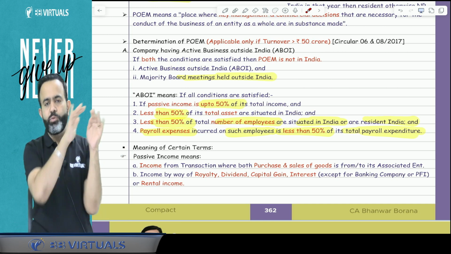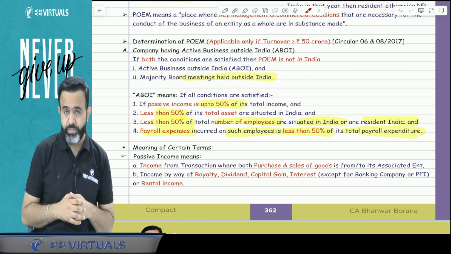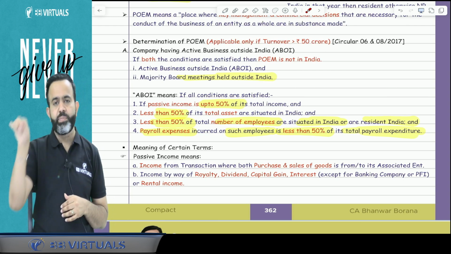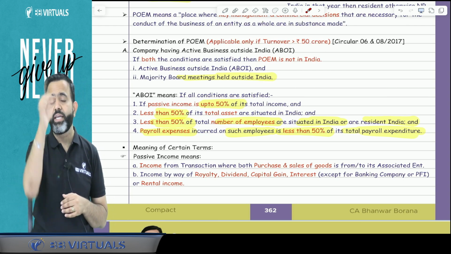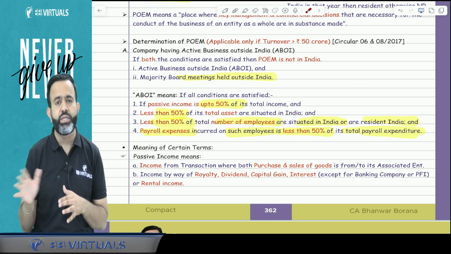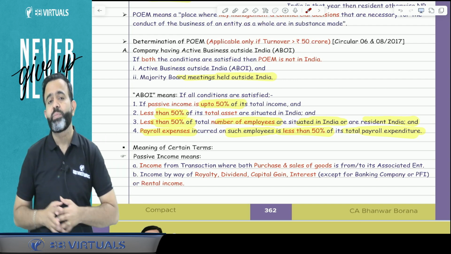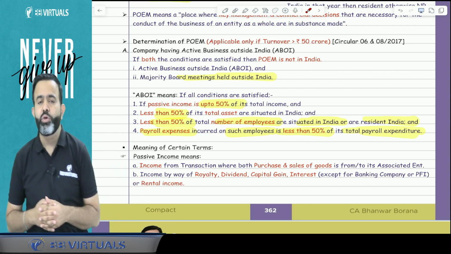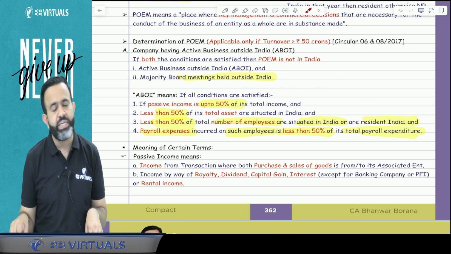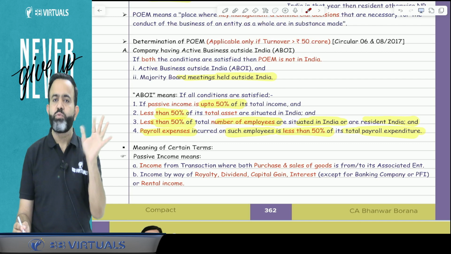One is that passive income should be within the limit of 50% of total income. Second condition, less than 50% of assets located in India. Third condition, less than 50% of employees are situated in India or resident in India. And for the Indian employees, total payroll expenditure should be less than 50%. If all the four conditions are satisfied, then we can say that the ABOI test is fulfilled.